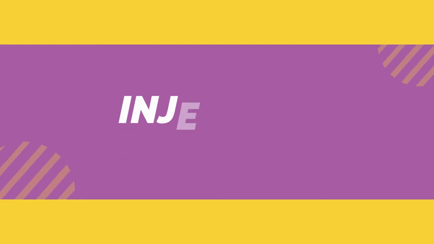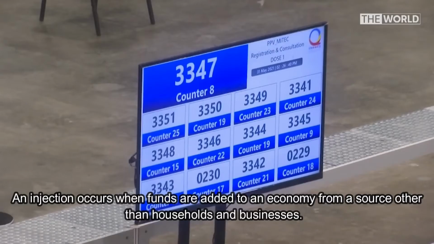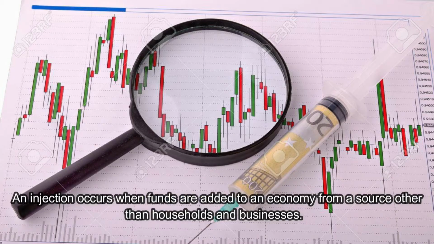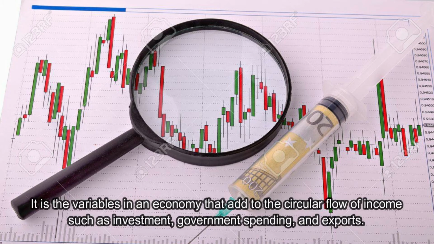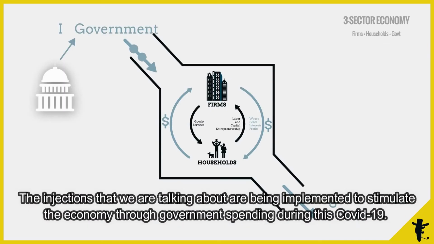Moving on to the third and last concept, injection. An injection occurs when funds are added to an economy from a source other than households and businesses. It is the variables in an economy that add to the circular flow of income, such as investment, government spending, and exports. The injection that we are talking about are being implemented to stimulate the economy through government spending during this COVID-19.